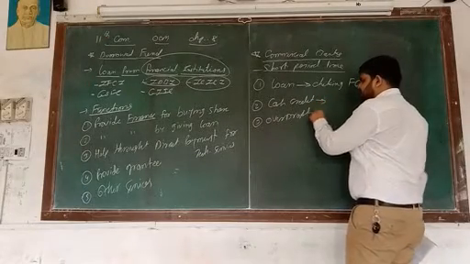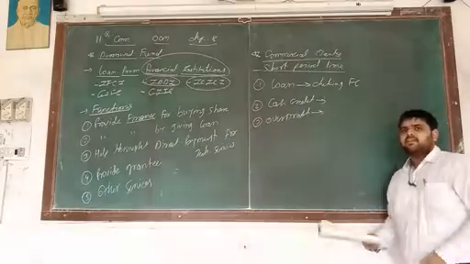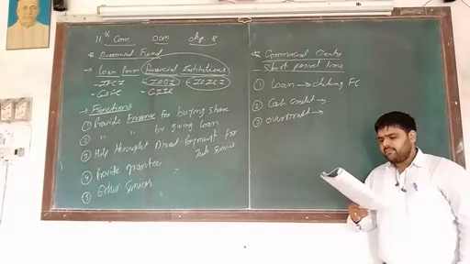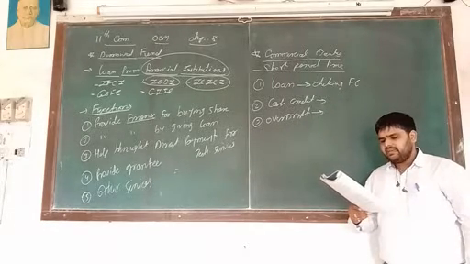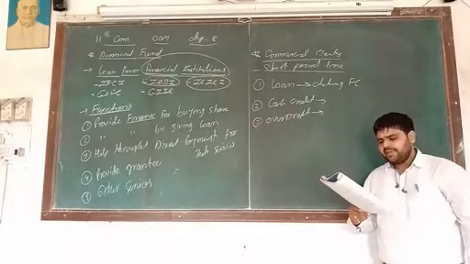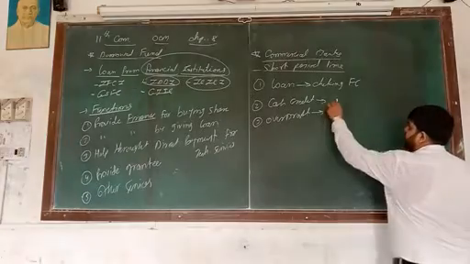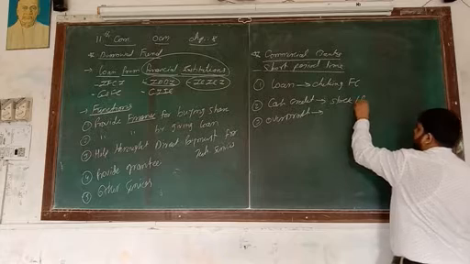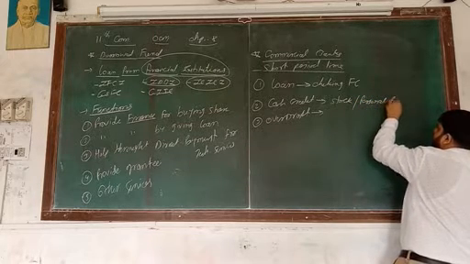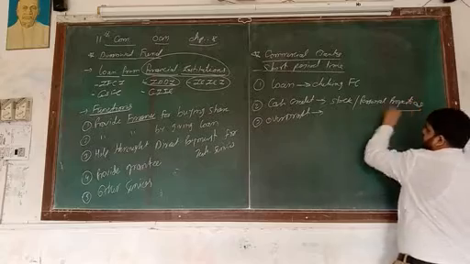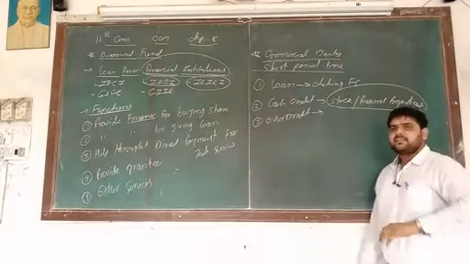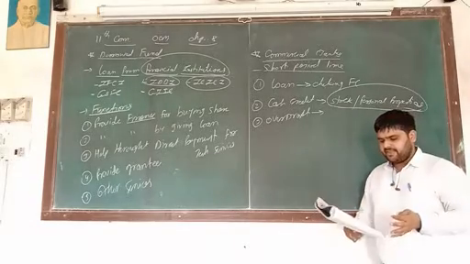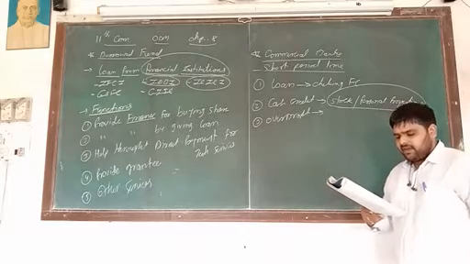Number 2, that is cash credit, and number 3, that is overdraft. Okay. So number 2, that is cash credit. Here, to meet the requirement of businessmen, the bank approves a loan amount against the security of stock as well as personal properties. On the basis of these two things, the bank gives some amount of money to the businessman, and that is called cash credit.